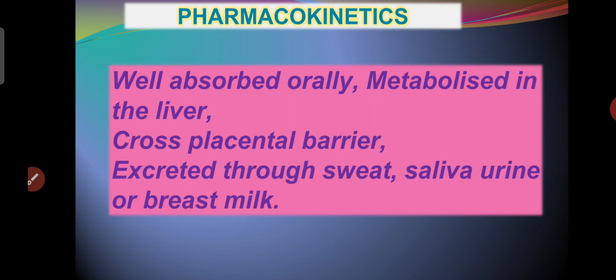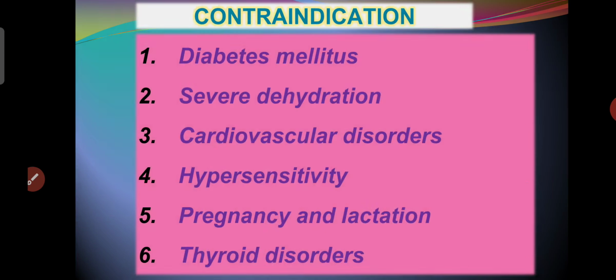What are the pharmacokinetics? That means, what does our body do with the drug? These drugs are well absorbed orally and metabolized in the liver. They can cross the placental barrier and are excreted through sweat, saliva, urine or breast milk. That is the pharmacokinetics of these drugs. These drugs are contraindicated in diabetes mellitus, severe dehydration, cardiovascular disorder, hypersensitivity, pregnancy and lactation, and thyroid disorder. In all of these, this drug should not be given.